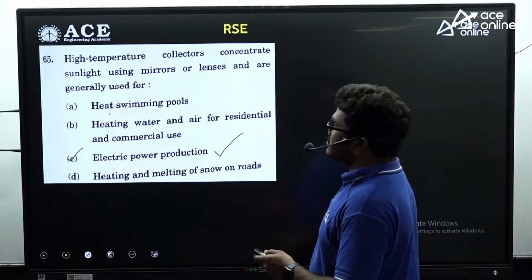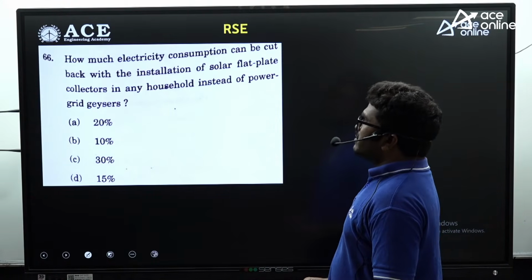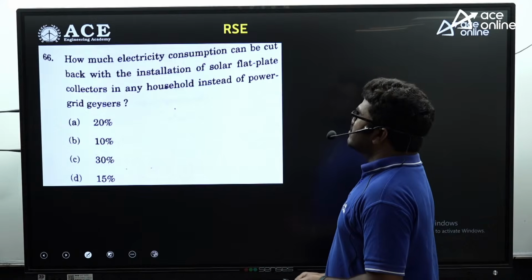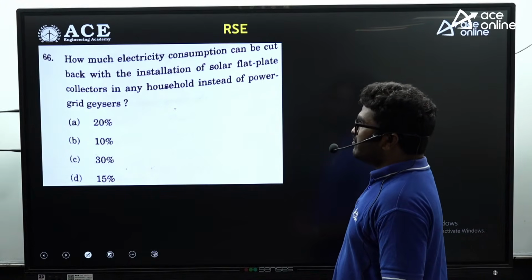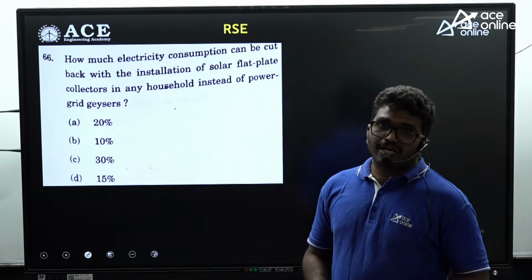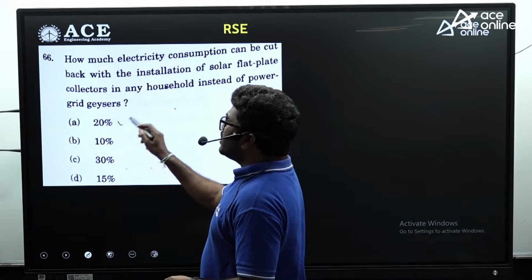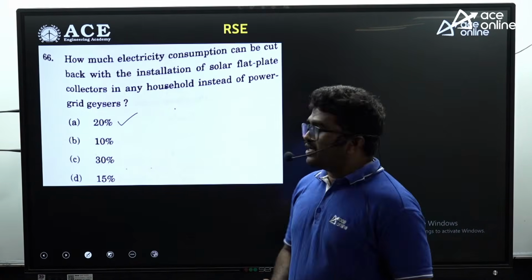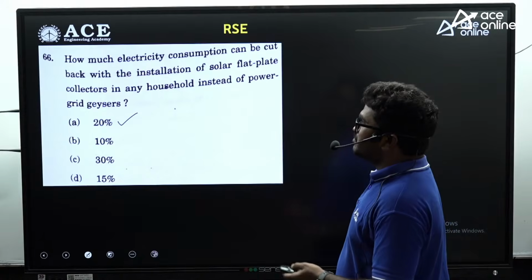C is the correct answer. Now, how much electricity consumption can be cut back with the installation of solar flat plate collectors in any household instead of power grid geysers? So instead of using power grids, if I use a solar flat plate collector, we can reduce approximately 20% of power consumption. So A is the correct answer.